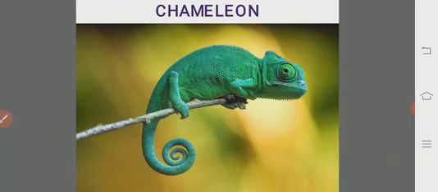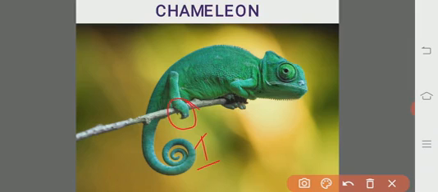So this is the chameleon. In the chameleon, we will see some special features. First one is the prehensile tail. The tail is somewhat curled into rounds. And here we will see the syndactylous status of the limbs. The digits are not at all separated; all of them are fused together. And chromatophory, that is the ability of changing its colors in accordance with the environment.